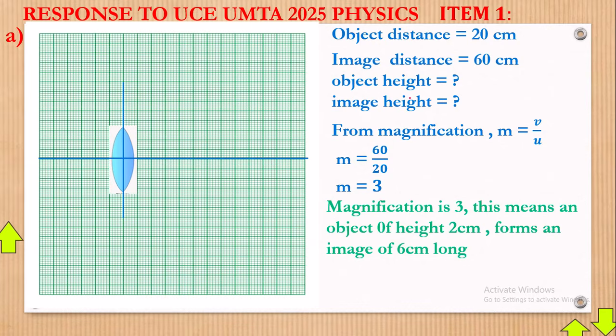We need a scale. A scale must be a value which can divide these and give us a lesser value. I'm thinking of dividing these values by 5, or even 10 would work, but that would be very small. So I want to use 5. 20 divided by 5 gives us 4 centimeters. 60 divided by 5 gives us 12 centimeters. Hope you can now see that. And now if it gives us 12 centimeters, what does it mean?